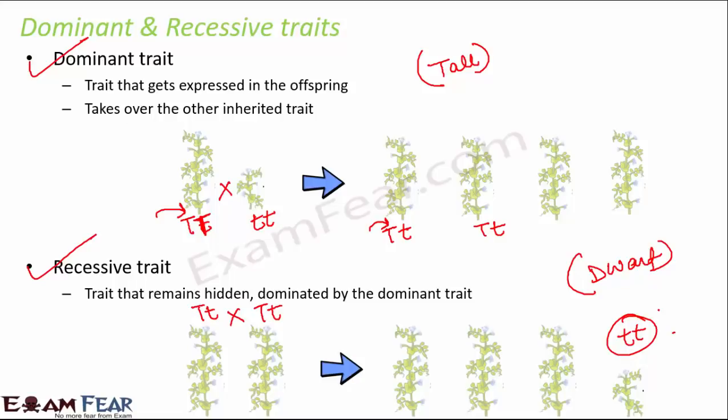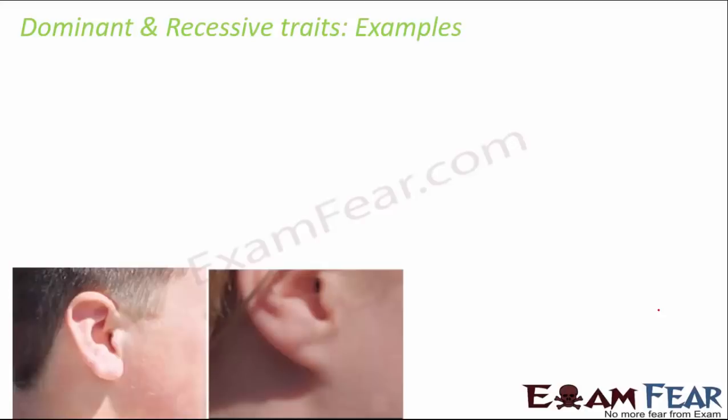Some examples of dominant and recessive traits: if you talk about eye color, black or brown eye color are dominant traits, but blue eye color is a recessive trait. Similarly, with earlobes, the free earlobe pattern is a dominant trait, but the attached lobe pattern is a recessive trait. So you have plenty of examples of both dominant and recessive traits. These are some examples as I was discussing.